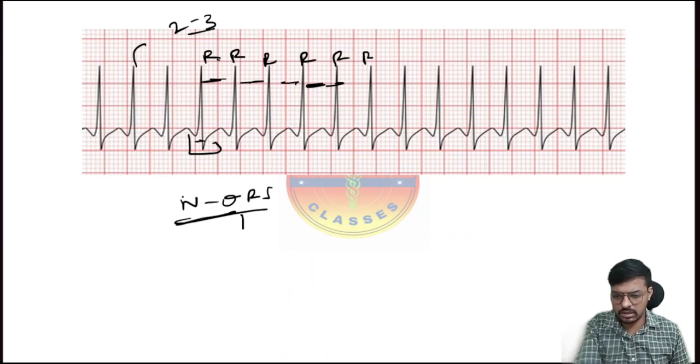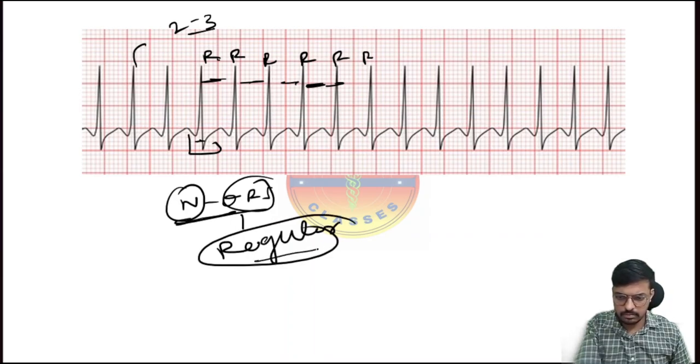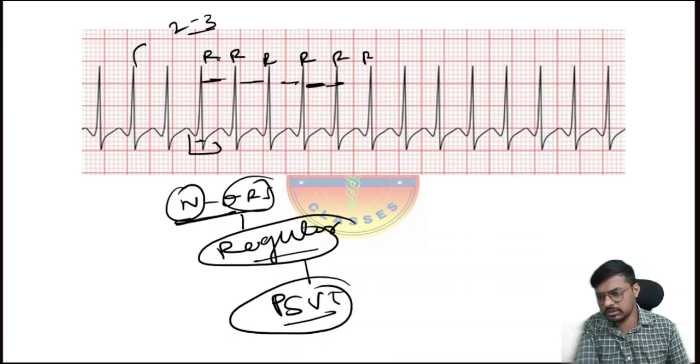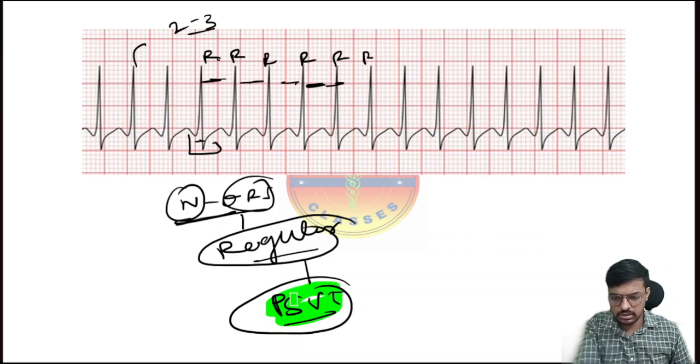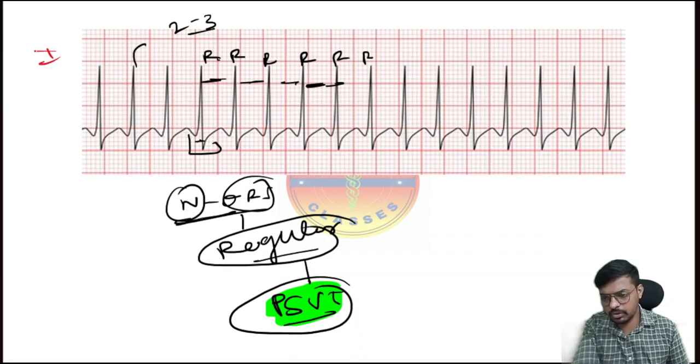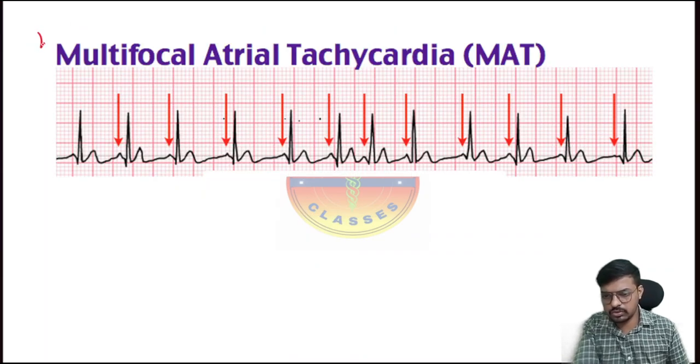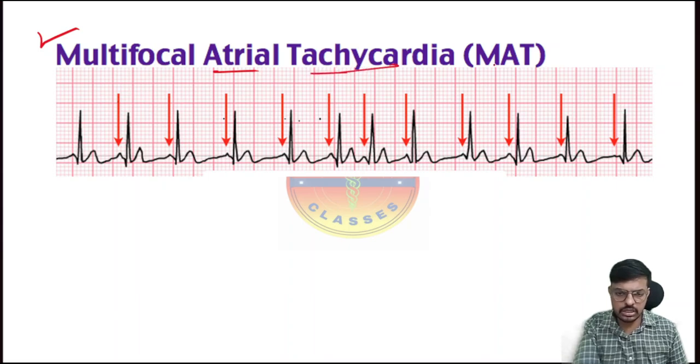The RR interval is regular. A narrow QRS complex and a regular RR interval means there is paroxysmal supraventricular tachycardia. This is how we have to identify PSVT, and it's an important question. It was the last NARSET question, this one. So then comes the next one, the multifocal atrial tachycardia.